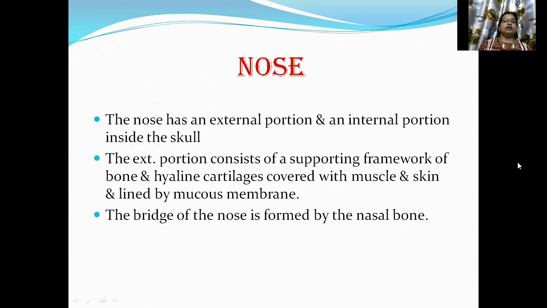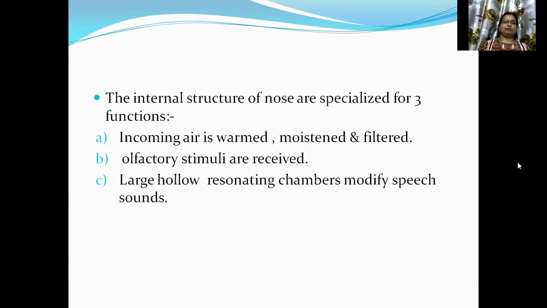First, the nose. The nose has an external portion and an internal portion inside the skull. The external portion consists of a supporting framework of bone and hyaline cartilages covered with muscle and skin and lined by mucous membrane. The bridge of the nose is formed by the nasal bone. The internal structures of the nose are specialized for three functions: incoming air is warmed, moistened, and filtered; olfactory stimuli are received; and third, large hollow resonating chambers modify speech sounds.